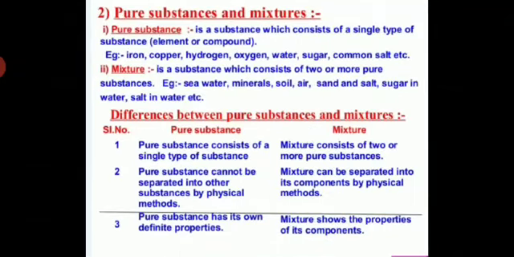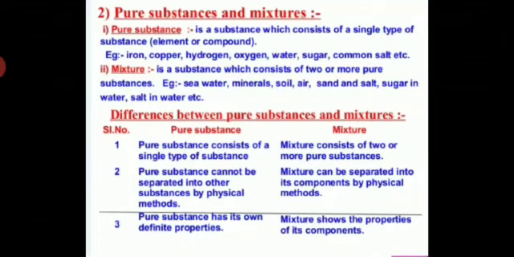So, students, first of all, what is a pure substance? A pure substance means a substance which consists of a single type of substance, element and compound. And a mixture consists of two or more pure substances, like seawater, minerals, soil, salt water, sugar solution. These are mixtures. So, now you can differentiate between pure substances and mixtures.